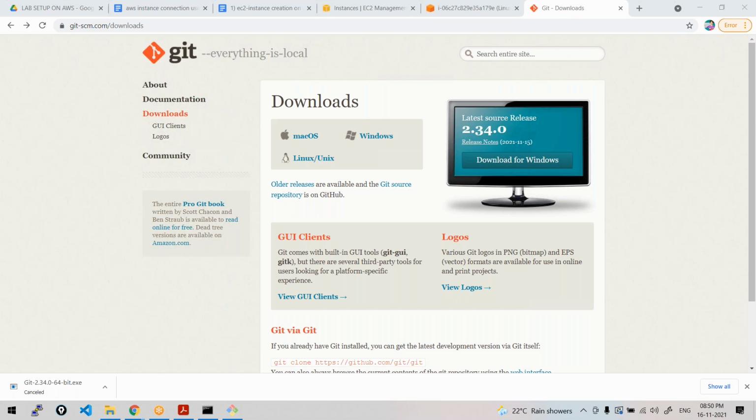Anyone understood his question? How to create 100 files at a time using this command line through Git Bash? Is that your question, Ashok? We'll do that, we'll also work on it. I'll also show you that.